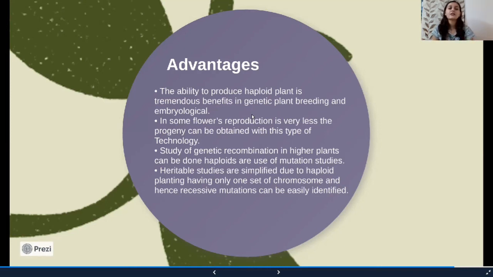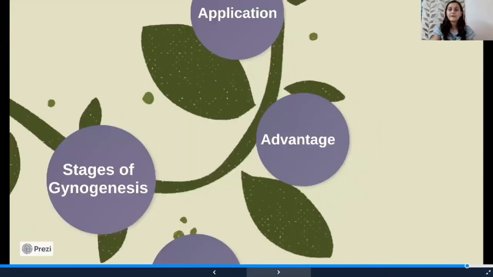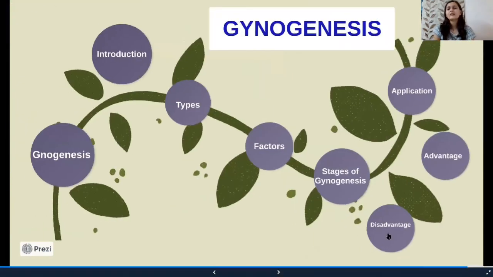The heritable studies are simplified due to the haploid plant having only one set of chromosomes, and hence recessive mutations can be easily identified. So these were the advantages of gynogenesis.